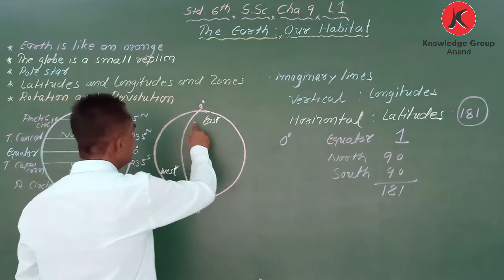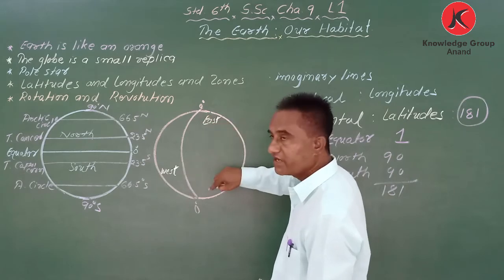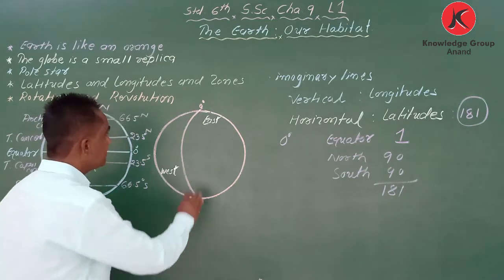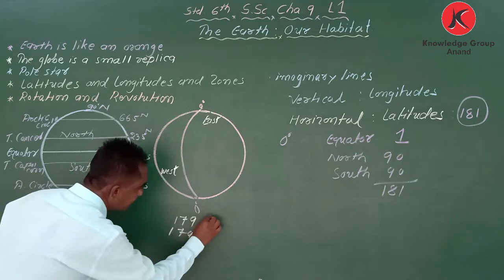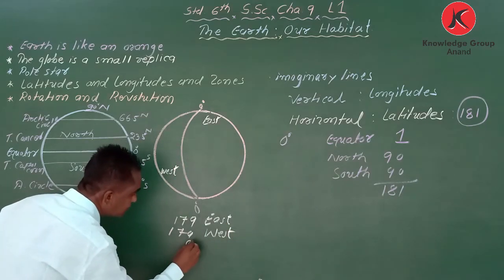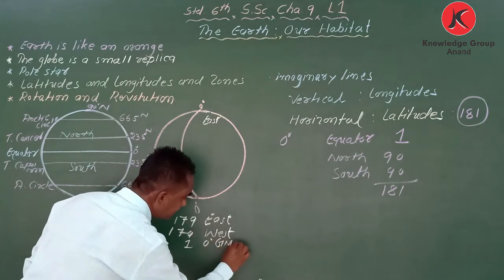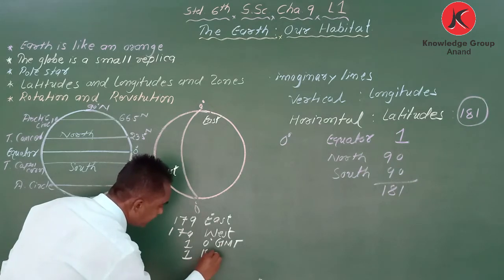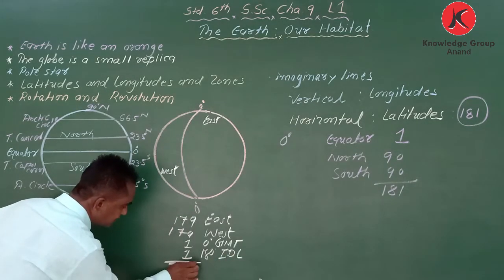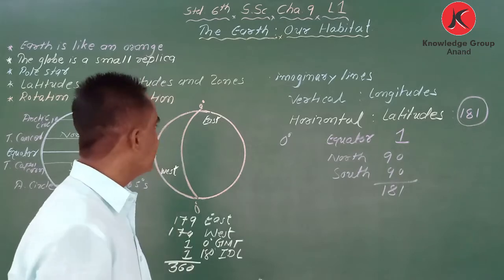Okay, so got it? From here 0 degree, then 1 degree longitude, 2 degree, 3 degree, 4 degree, 5 degree, like that. 179 on the eastern side, 179 on the western side, then 0 degree. 0 degree is called GMT, and one more, 180 degree, is called IDL. Total 360 longitudes are there.